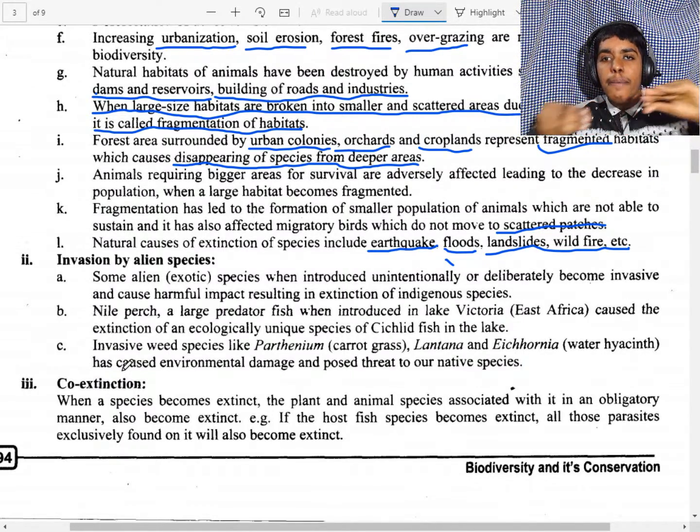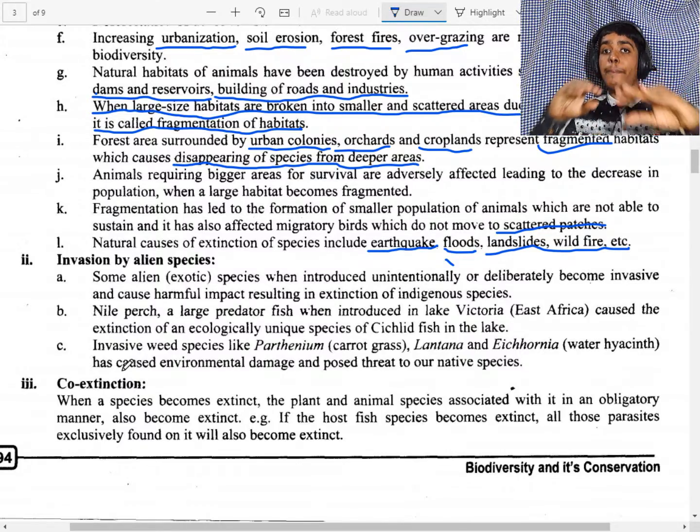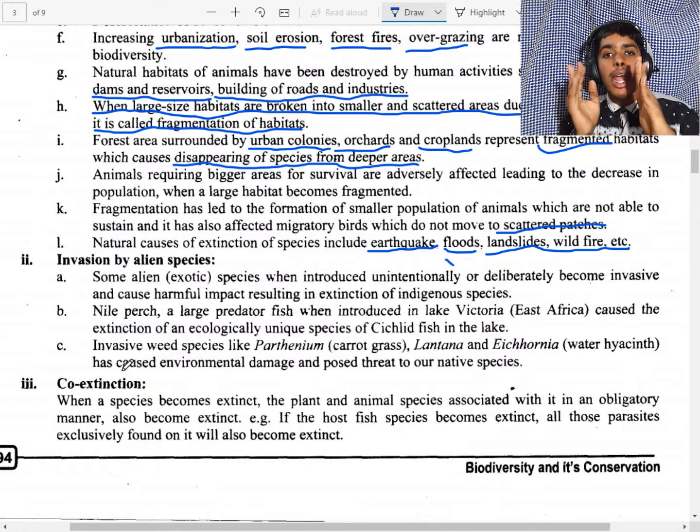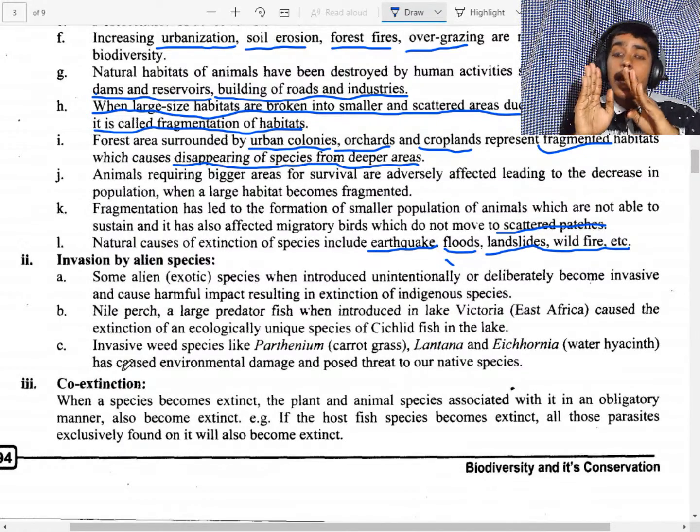So the predator population will decrease and the prey population will decrease. So it can cause ecological damage to the biodiversity of the area in which the alien species has invaded.